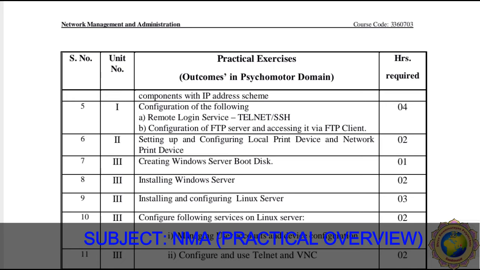So here in this practical number 5, we have to learn how to do remote login access and how to configure an FTP server and access it via an FTP client.